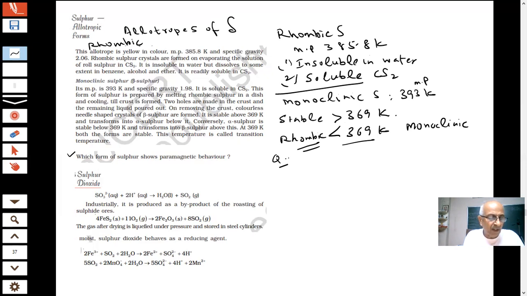Actually, the structure exists in the form of puckered rings, with what we call chair form and crown shape, something like this.